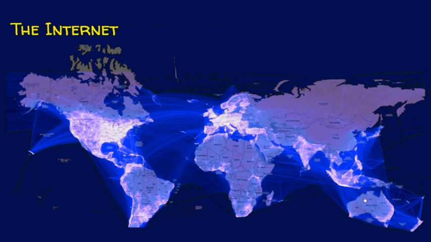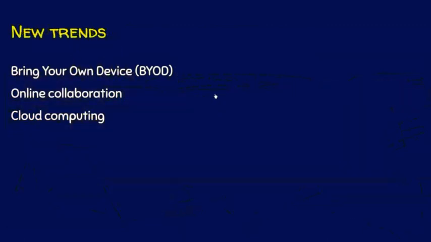Similarly, every country in the world is somehow connected with other countries through computer networks. We don't know whether two countries have a friendly relationship or not, but definitely they will have a computer network relationship. And that's the power of computer network, guys. Before we conclude, we will see the new trends in computer networks.